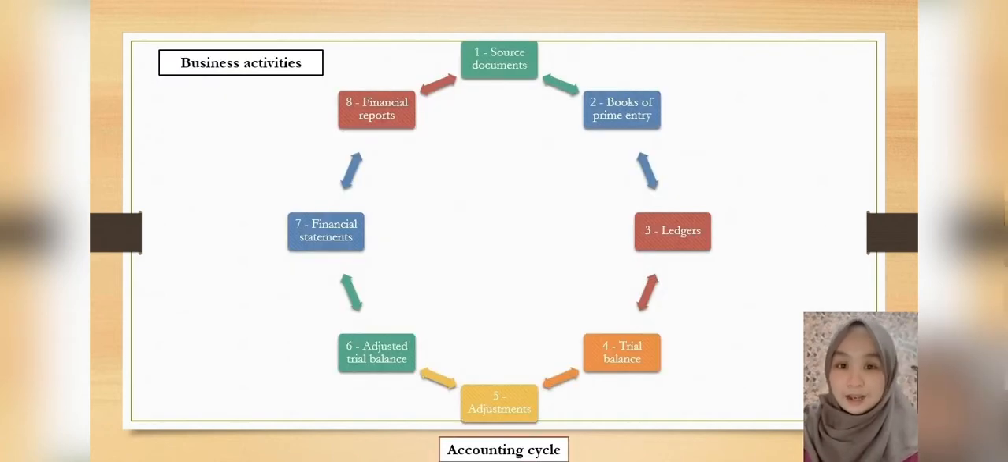This is the accounting cycle. Firstly, source document, next books of prime entry and ledgers, trial balance, adjustment, adjusted trial balance, financial statement, and lastly, financial report.